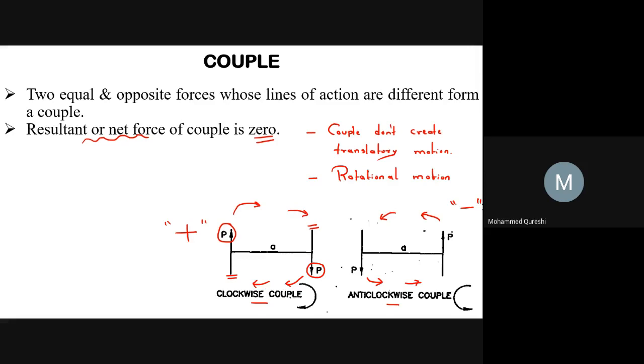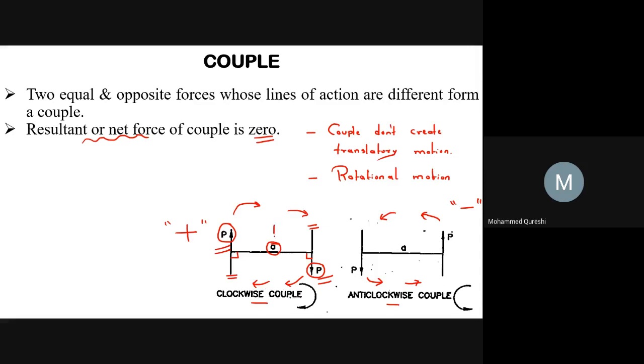So, one more thing, the perpendicular distance between the lines of action of two forces. This is your perpendicular distance. The perpendicular distance between the lines of action of two forces, here is your P force and here is your P force, forming the couple is known as arm of the couple.